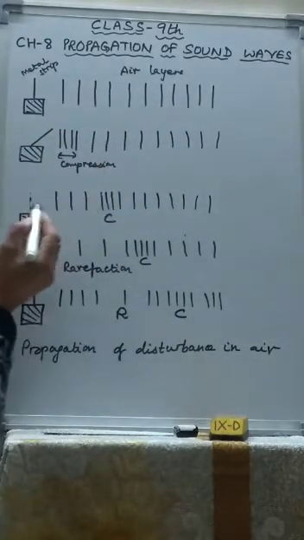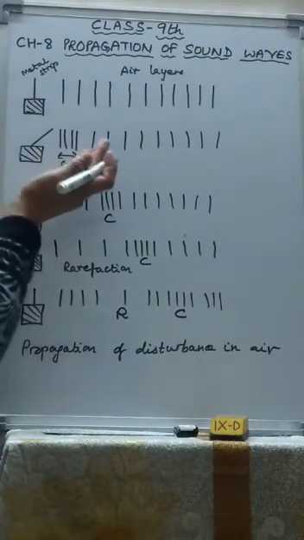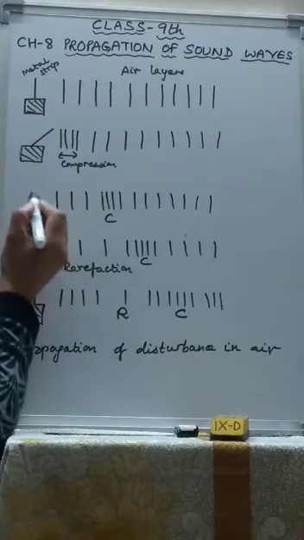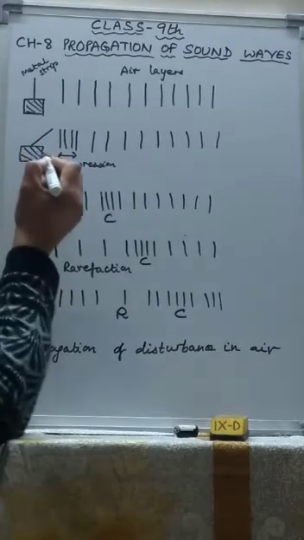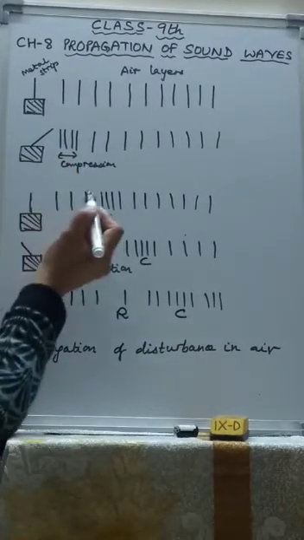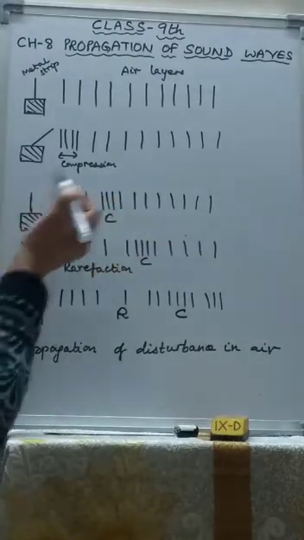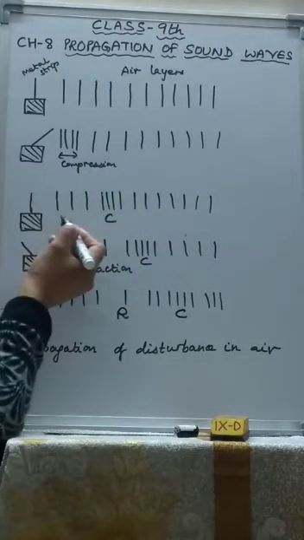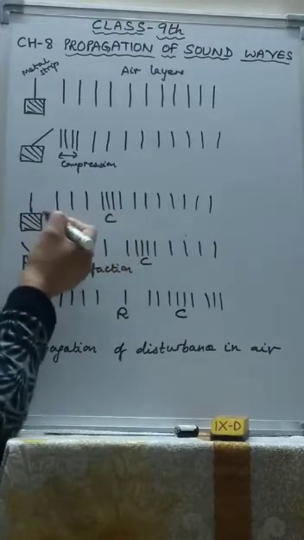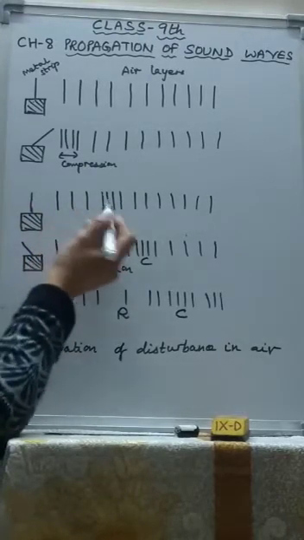Now, as the metal strip starts returning from its right side to its mean position, the particles in front of it are pushed back. The particles of air near the strip start returning to their mean position due to the elasticity of the medium.